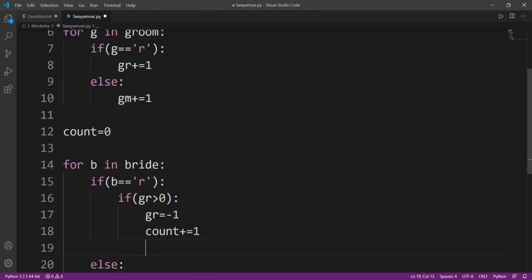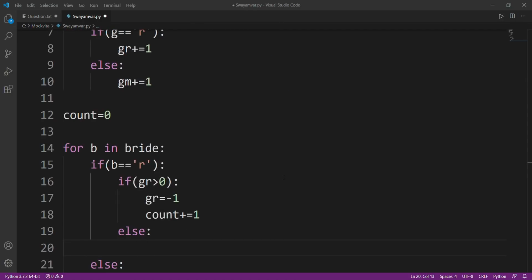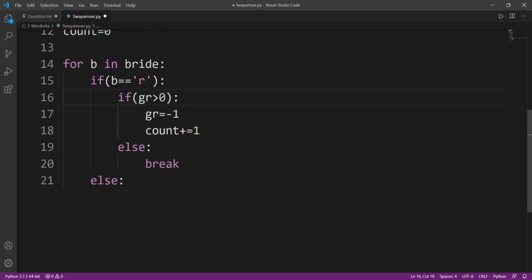So count plus equals 1. Otherwise, if no grooms drink rum, then I'll simply break. Because since the most important bride is not getting married, the others also shall not be.